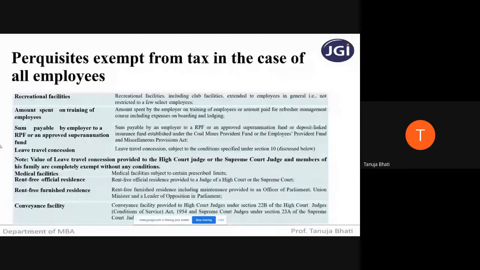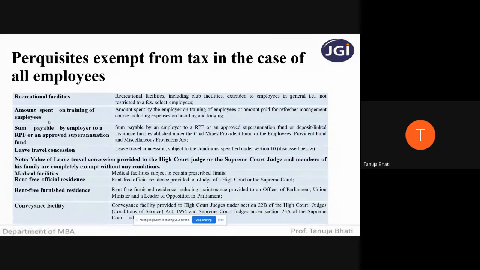Recreational facilities, like in Infosys we have this gym facility in the campus itself. We have club facilities, we have a swimming pool. So different types of facilities are being provided. Though it is an additional benefit, there is no need to calculate the value of it.